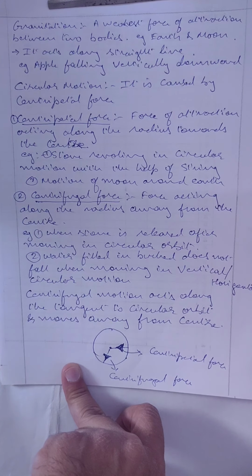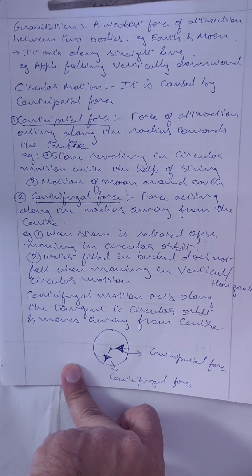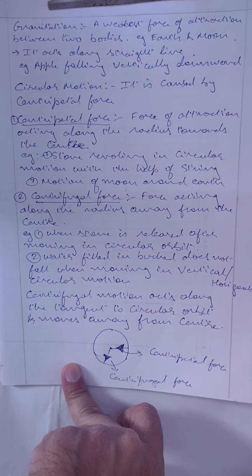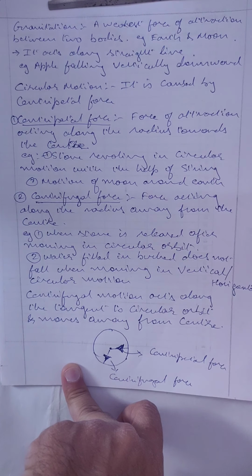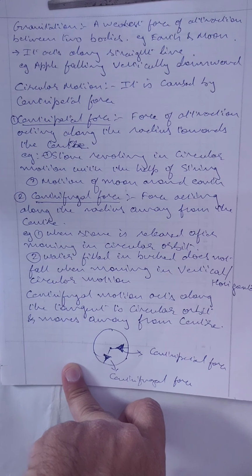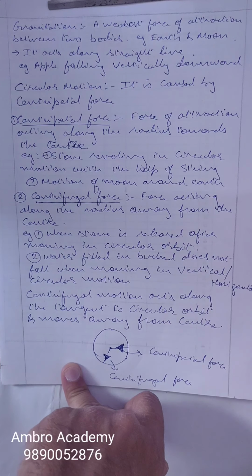If we throw a stone from the earth's surface vertically upwards, it again falls vertically downwards because of gravity. Newton has already studied this: when the apple fell on Newton's head, he said that it is a force of attraction, which he called gravity. So gravity is one of the most important forces, but gravity is the weakest force. Why is gravity the weakest force? Because if gravity were the strongest force, then no one would be able to walk on the earth's surface. Everyone would be stuck to one place only. But it is the weakest force, hence we are able to walk, we are able to run, we are able to move.